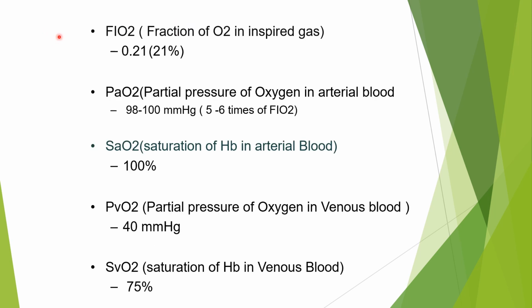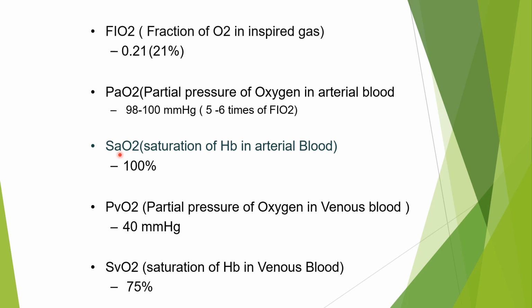And coming to some of the important abbreviations you need to know. FiO2 is the fraction of oxygen in the inspired gas. Normally it will be 0.21, that is 21%. And PaO2, partial pressure of oxygen in the arterial blood, is 98 to 100 mmHg, 5 to 6 times FiO2.